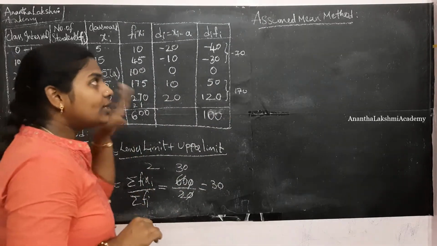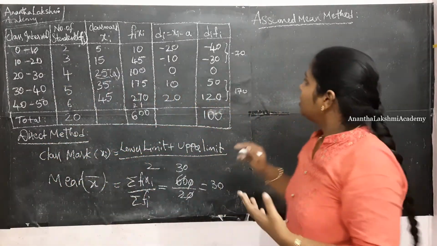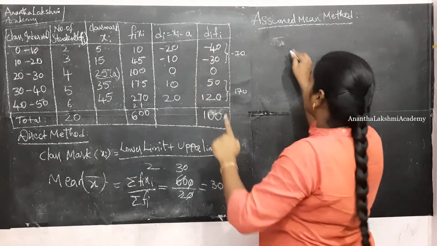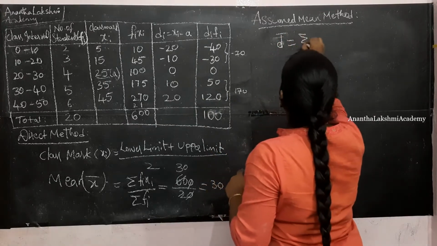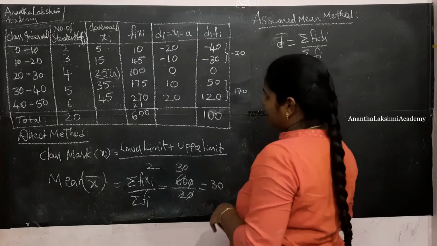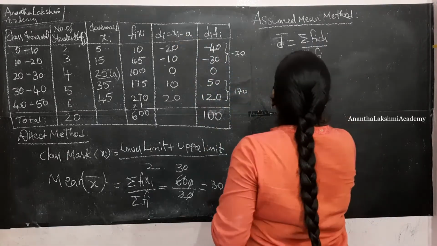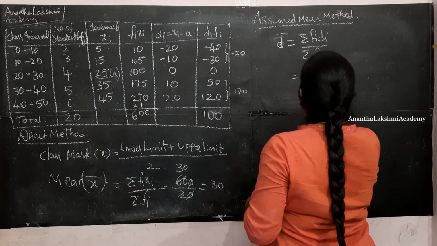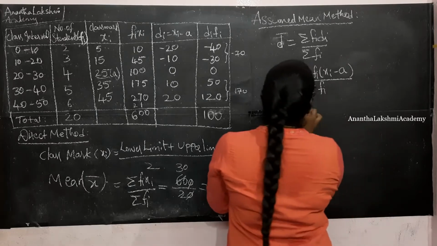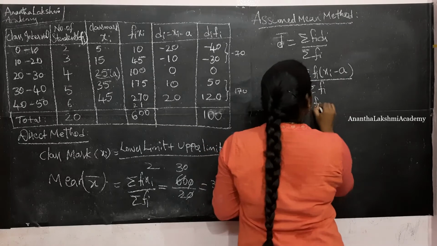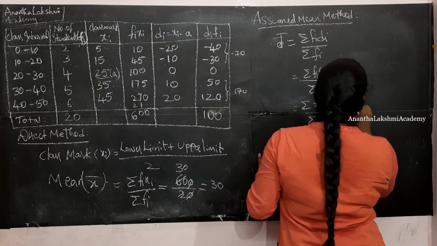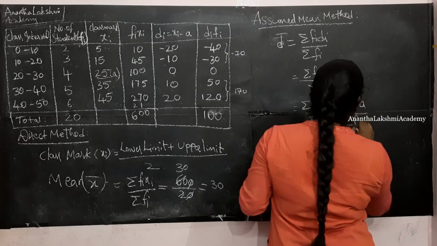Alright, now in order to get the mean from the assumed mean method, what are we going to do? We are going to calculate the deviations mean. Alright, d bar is equal to sigma fi di by sigma fi. But what is di? Sigma fi into xi minus a, by sigma fi. Alright. Now fi is going inside. Sigma fi xi by sigma fi minus sigma fi into a by sigma fi.